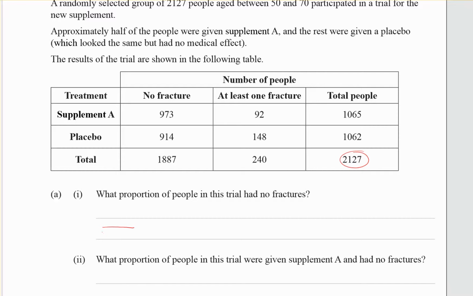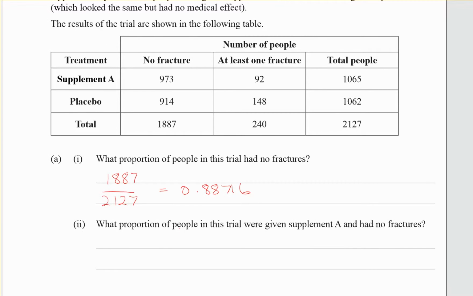So we've got 2127 altogether, and the number that had no fractures would be 1887, and you need to check that on your calculator to see if that fraction will simplify, or you can write it as a decimal, 0.88716.